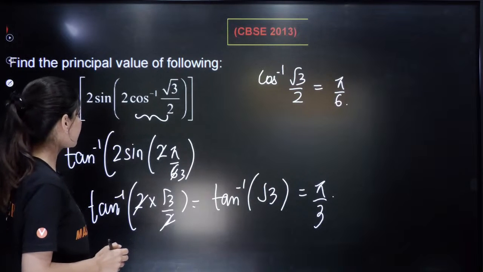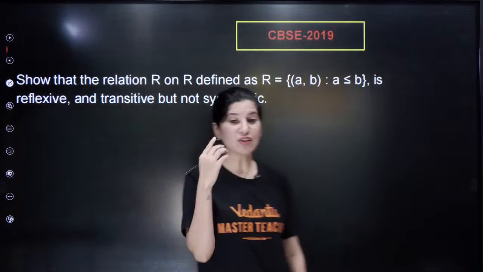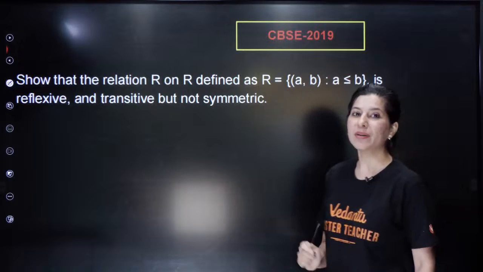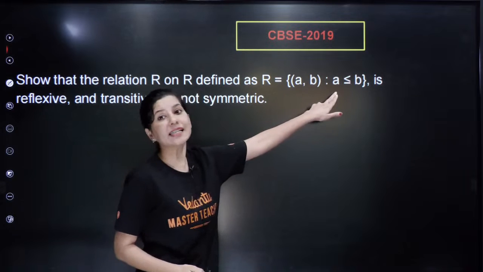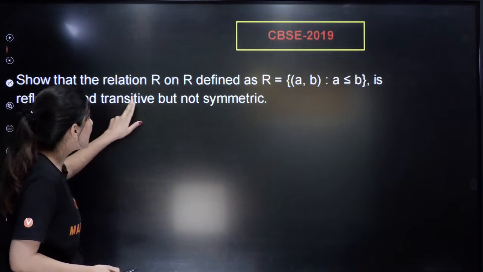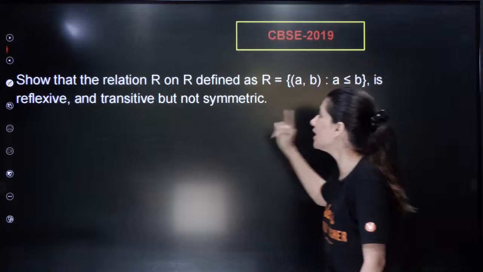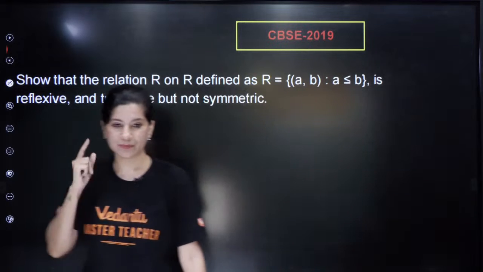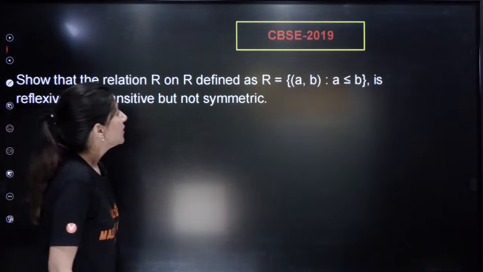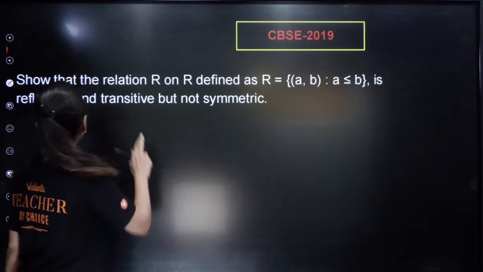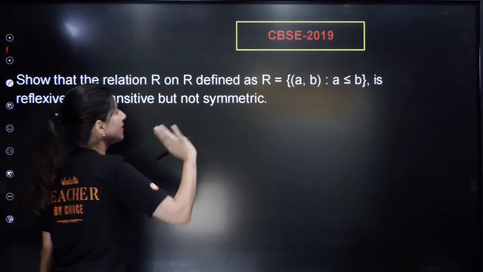Clear? Shall I move on to the next question? All right. Now we have a question from relations. We need to show that the relation on R defined as R is equal to (a, b) such that a is less than or equal to b is reflexive, transitive, but not symmetric. Yes, the final answer is pi by 3, absolutely right. CBSE 2019, we have this question.